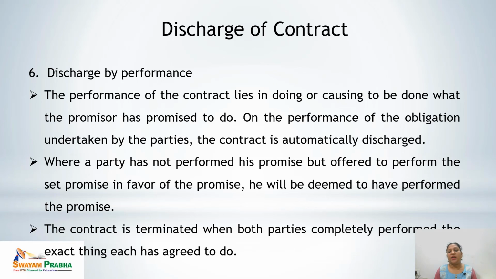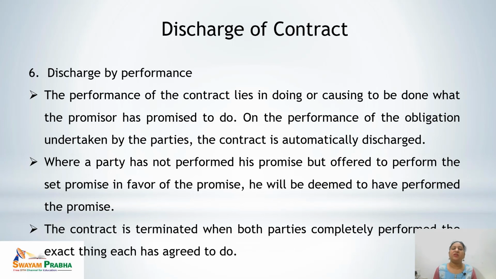That means if any party has not performed what that party has promised to perform, but what he or she is performing now is in favor of the promisee, this would be deemed to have performed the promise. That means it is a valid performance and would lead to discharge of the contract, and the contract is terminated.